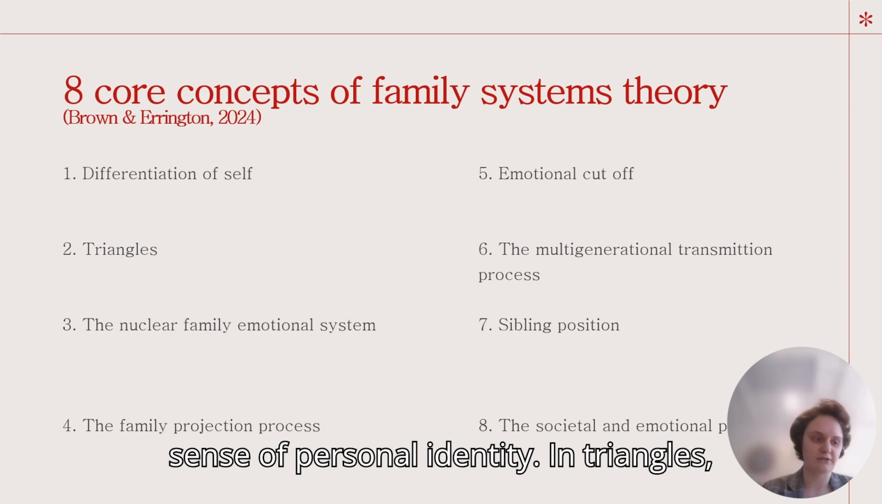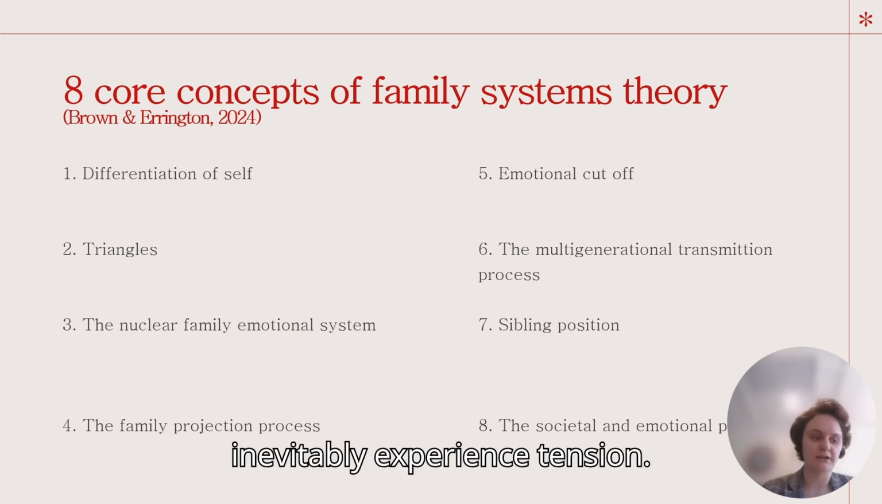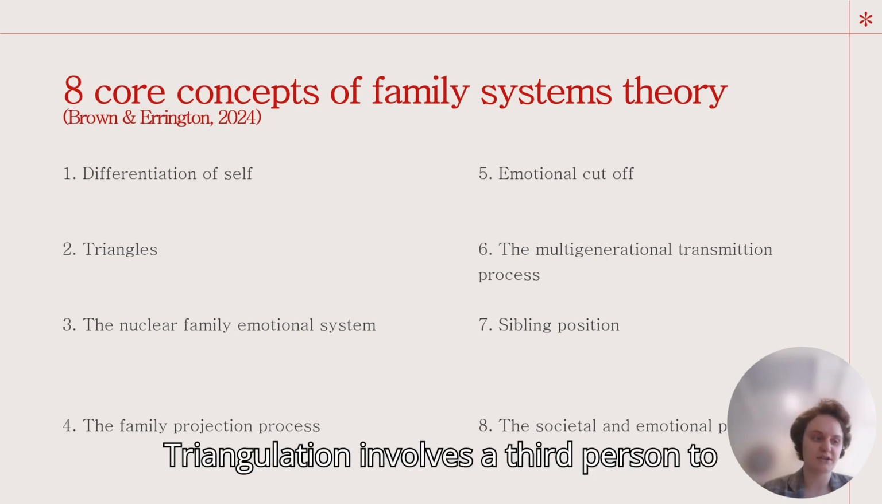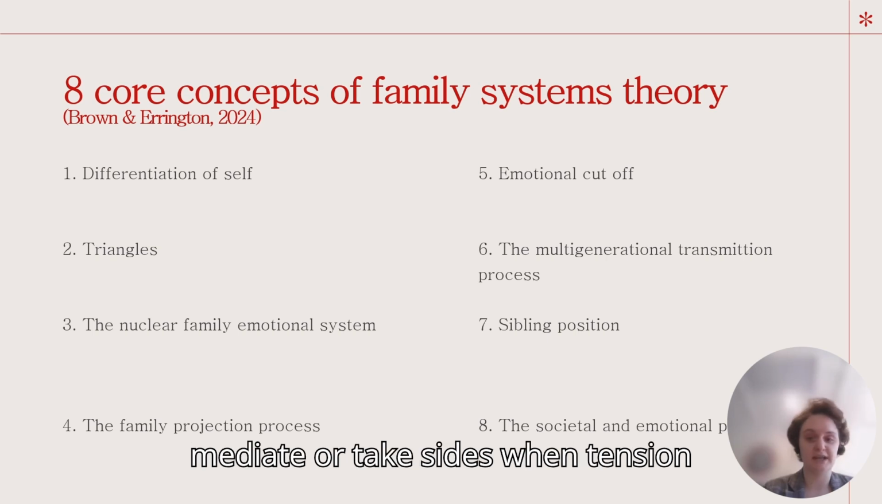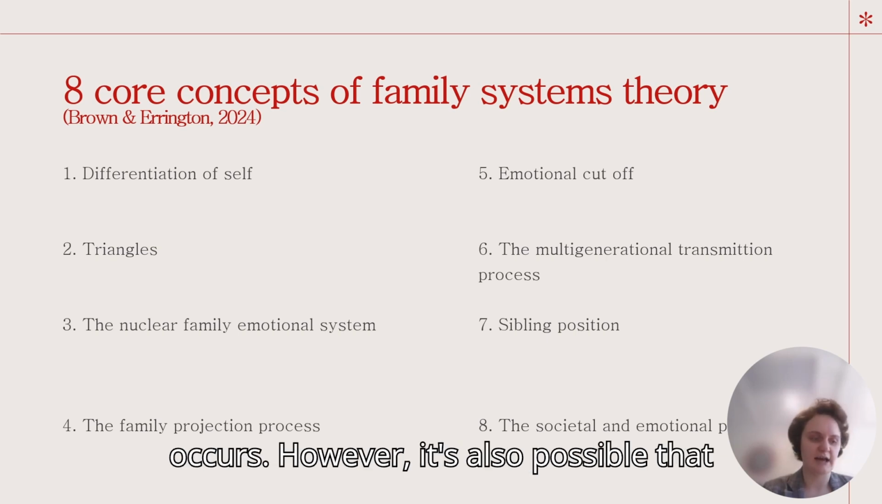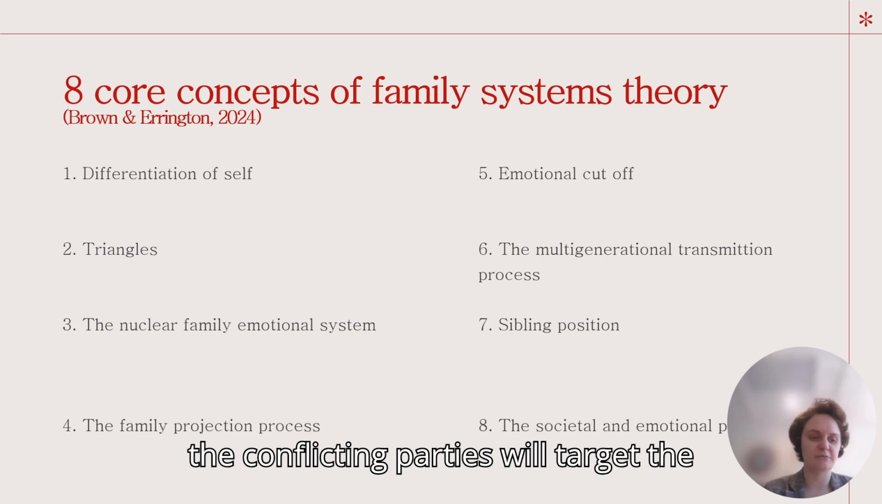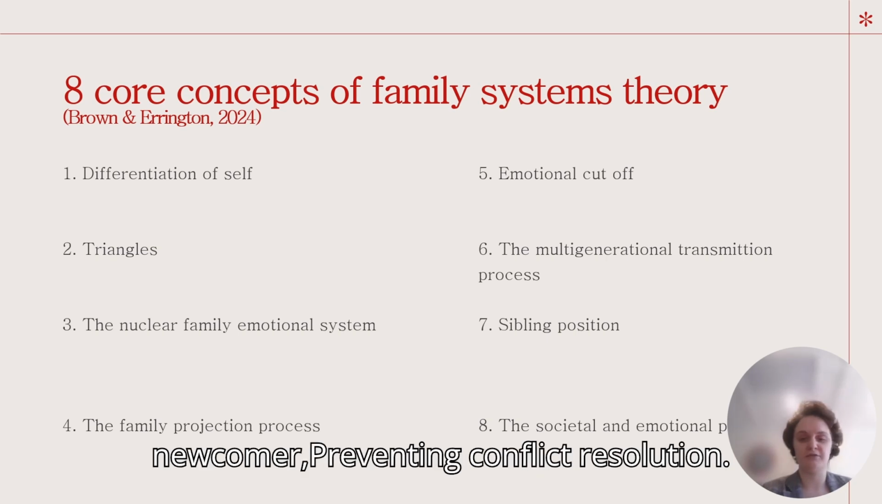In triangles, relationships between two people will inevitably experience tension. Triangulation involves a third person to mediate or take sides when tension occurs. However, it's also possible that the conflicting parties will target the newcomer, preventing conflict resolution.